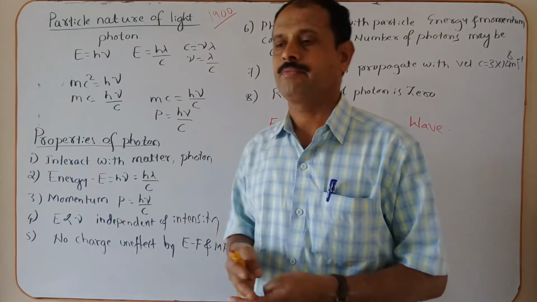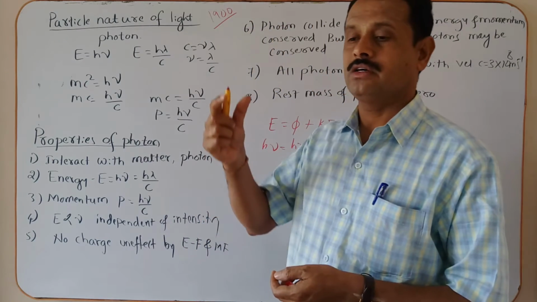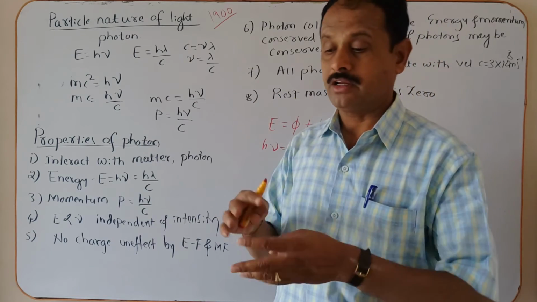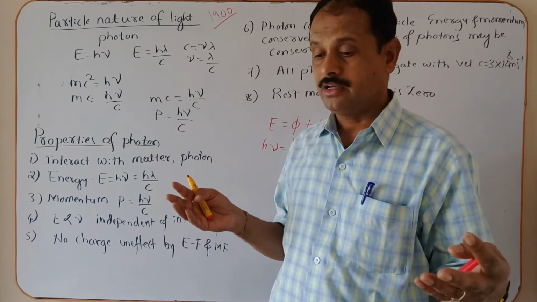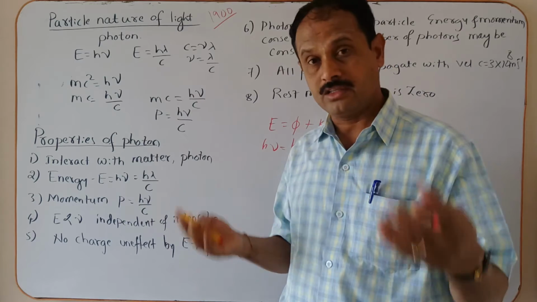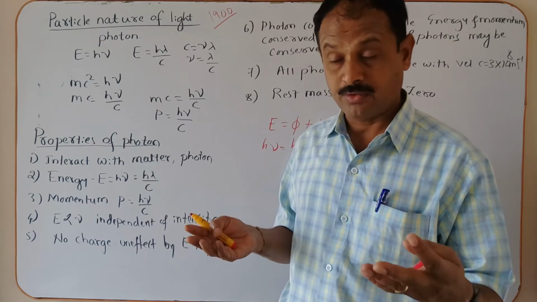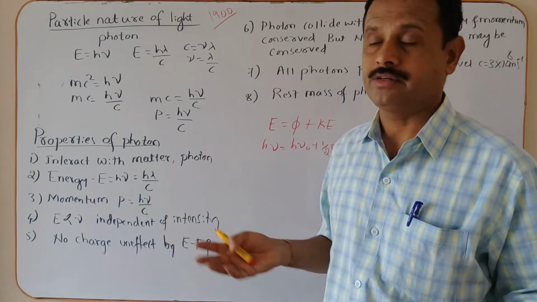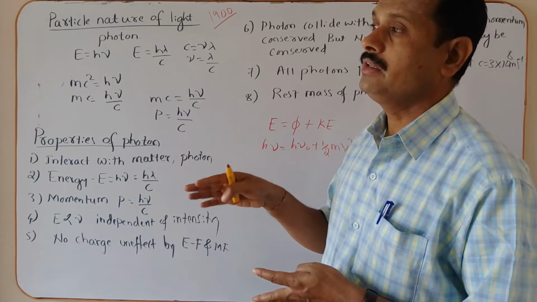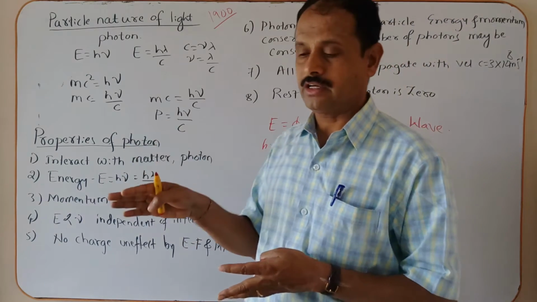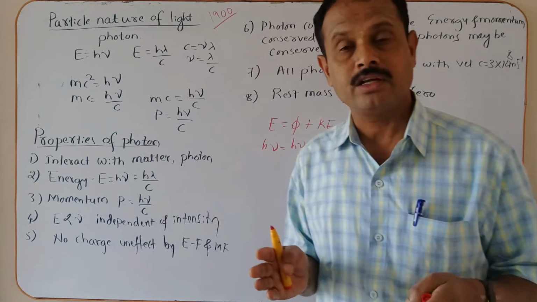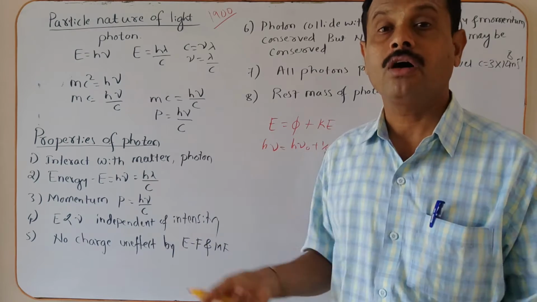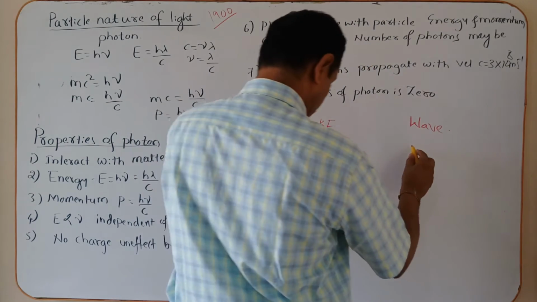The photon is a particle. Now when a photon is incident on a photosensitive material, it interacts with the material, and then the photoelectrons are emitted. If the incident photon energy is greater than the work function, then definitely the photoelectrons are emitted. Here in the photoelectric effect, light is considered as particles, that is, photons.